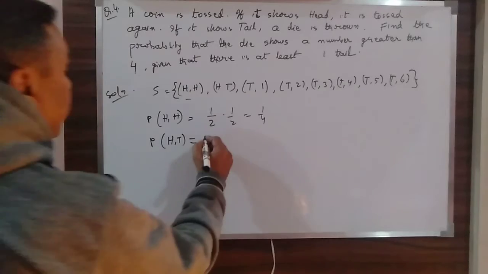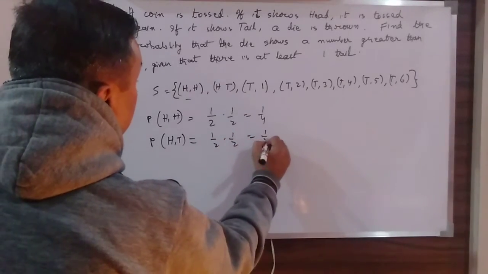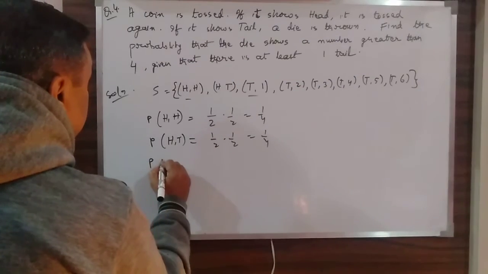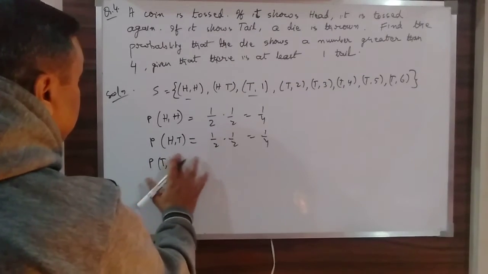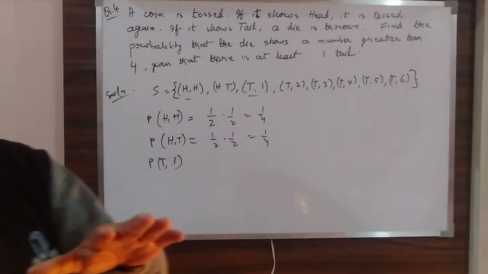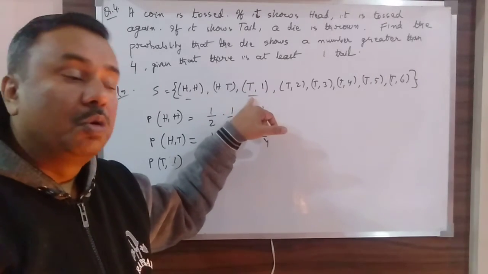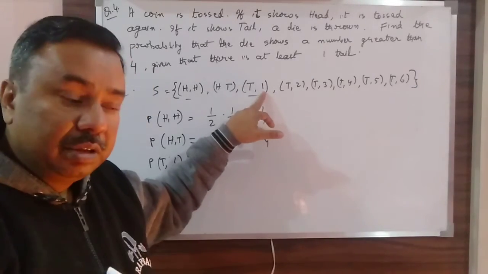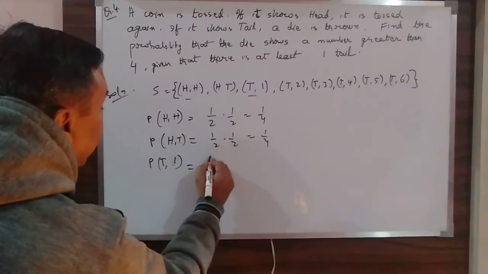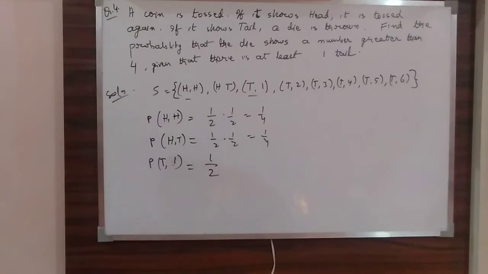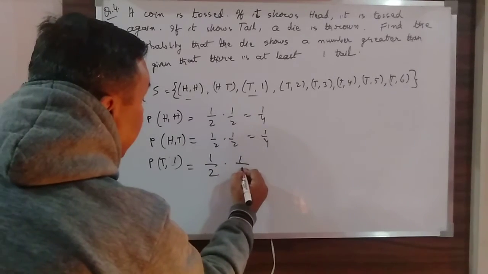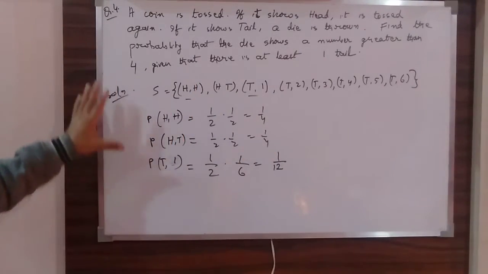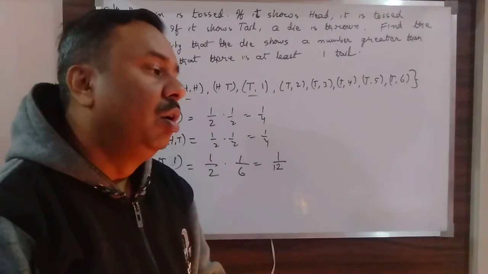Similarly, HT will also be 1 by 2 times 1 by 2, that is 1 by 4. It is also not 1 by 8. But if you go for T1, that means tails in the tossing of the coin, then the die was thrown and you are getting the number 1. So getting a tail in the tossing of the coin is 1 by 2 and getting 1 in tossing a die is 1 by 6. So my result is 1 by 12. Similarly, I can find out for all the others also.